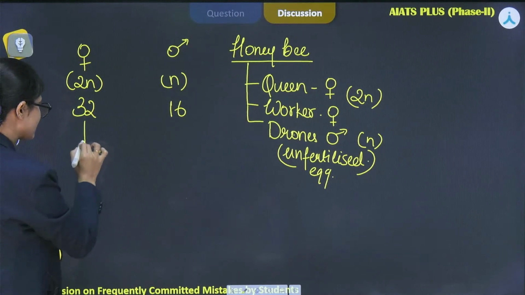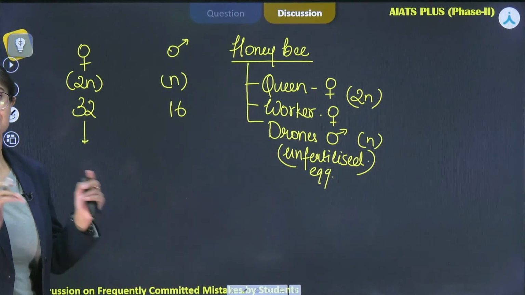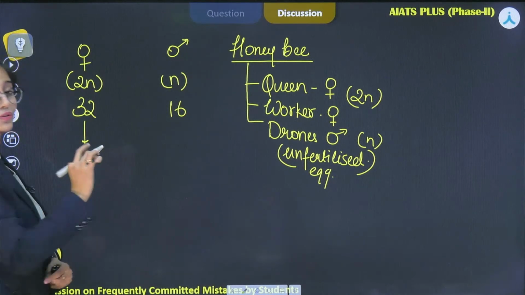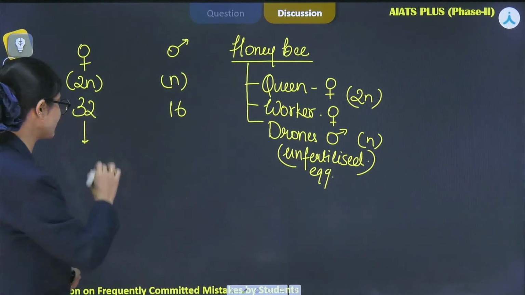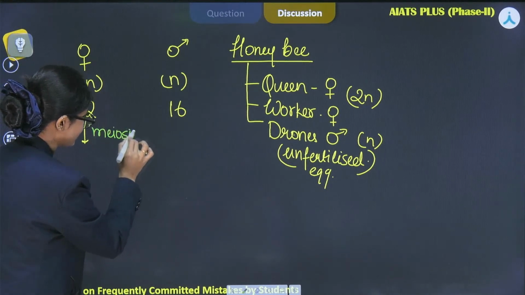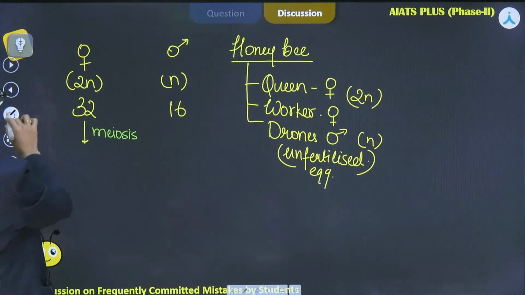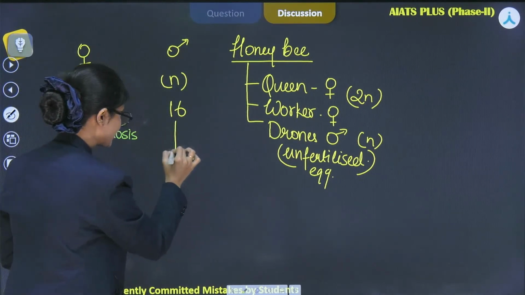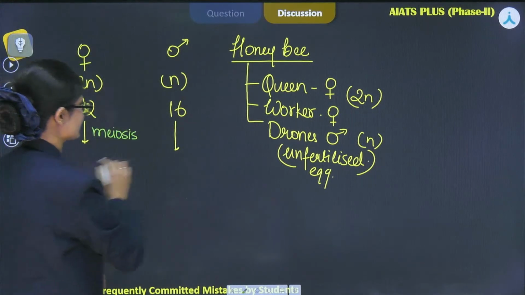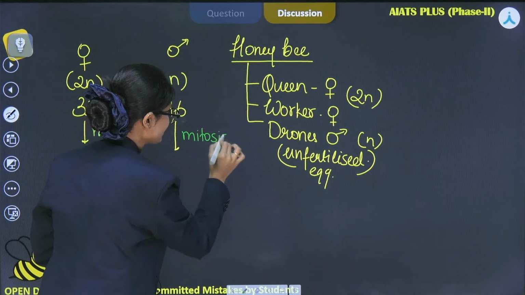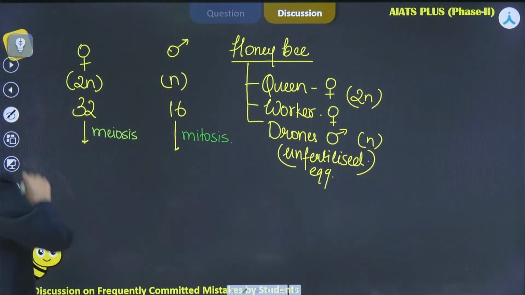Now remember, the process which takes place for the formation of gametes in the female is meiosis. And in males, the gametes are formed through mitosis.